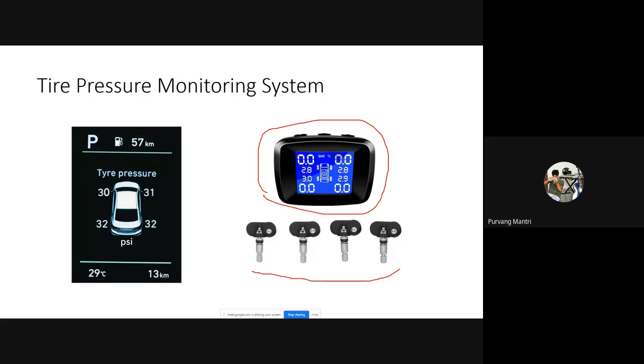So in those systems, there is a proper air compressor already fitted inside the vehicle, which controls the pressure of each and every tire. And if the tire needs to be deflated, it releases the pressure into the atmosphere so that the tire gets deflated.